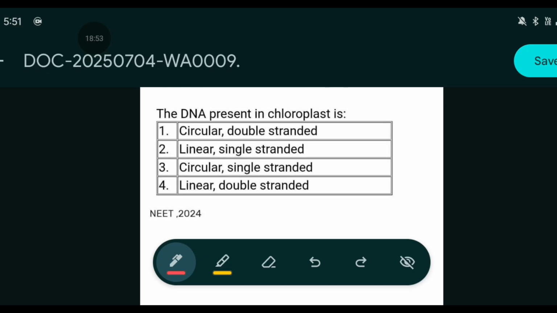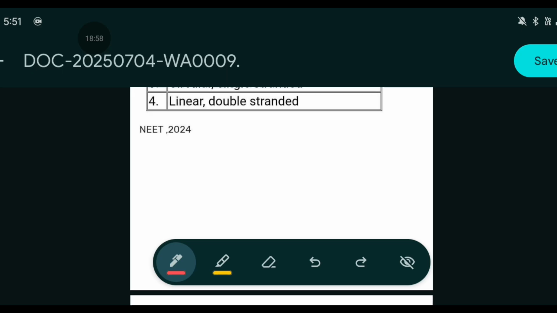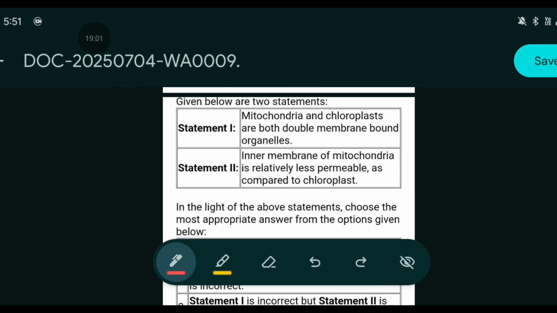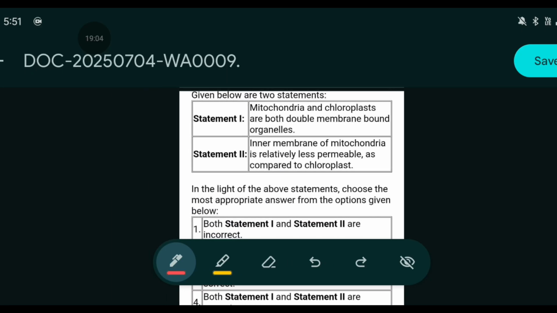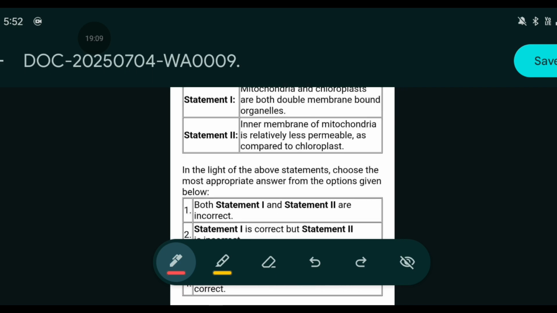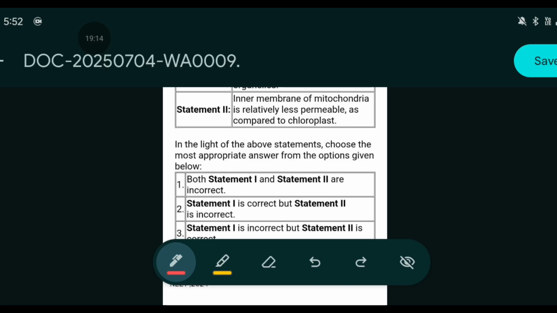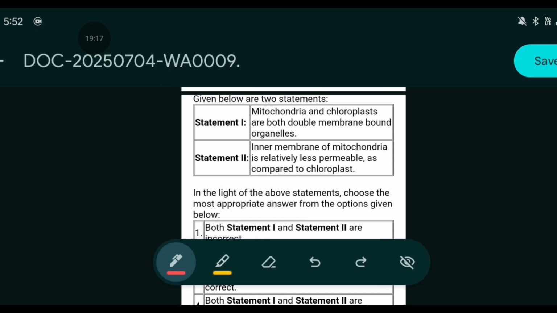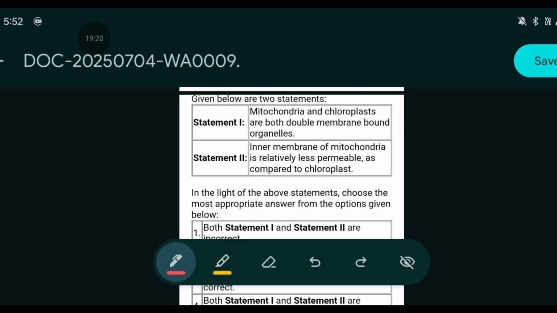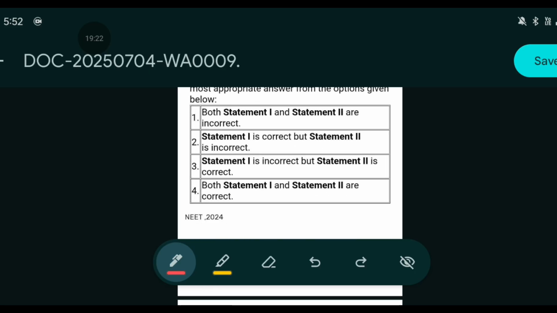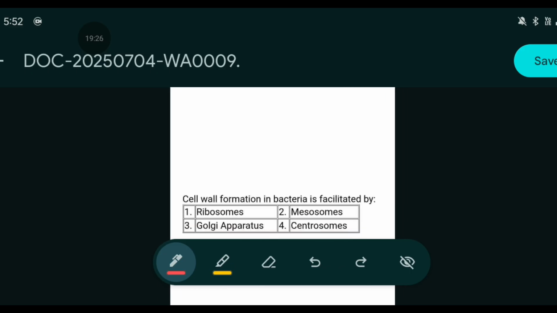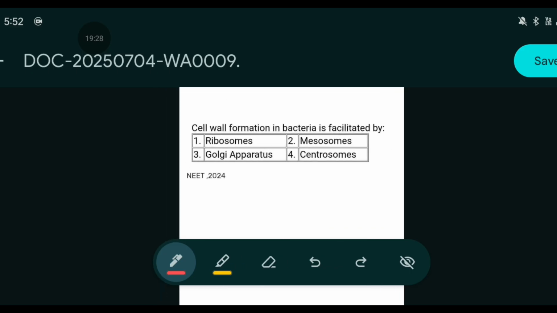Here comes 2024. The DNA present in chloroplast is circular double-stranded. Mitochondria and chloroplast are both double membrane bound organelles. The inner membrane of mitochondria is relatively less permeable as compared to that of the chloroplast. So we have to choose the correct and incorrect statements. Statement 1 is correct, but the inner membrane of mitochondria being relatively less permeable is an incorrect statement. So option 2 will be the correct answer. Cell wall formation in bacteria is facilitated by mesosome.